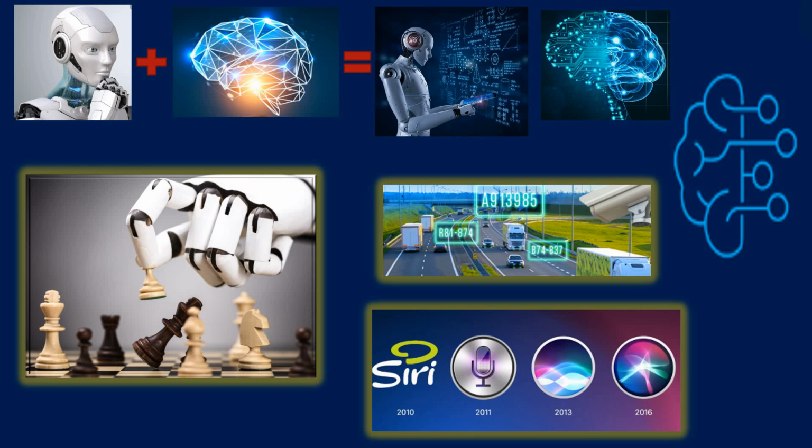In tomorrow's lecture, we will learn about the areas and the applications of AI.